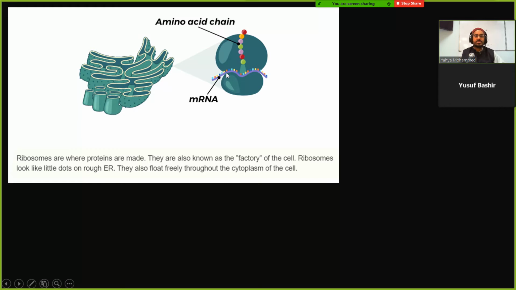If you zoom in, this is kind of what it looks like here on the right. So what is it producing here, Freeha? If you take a look at this picture, what does it look like it's producing? You notice this is an amino acid chain.